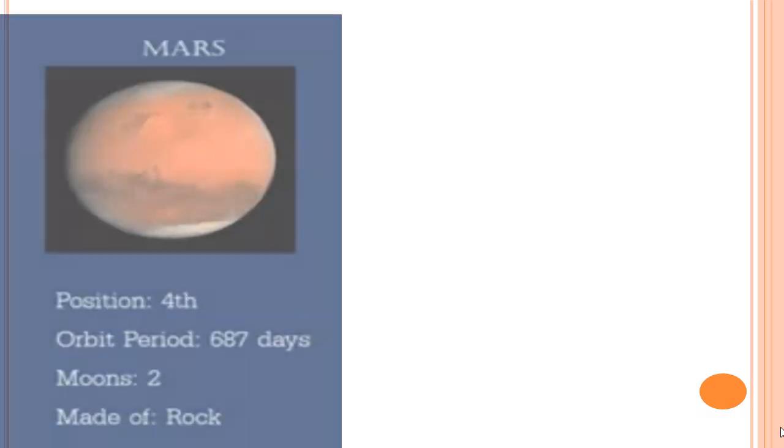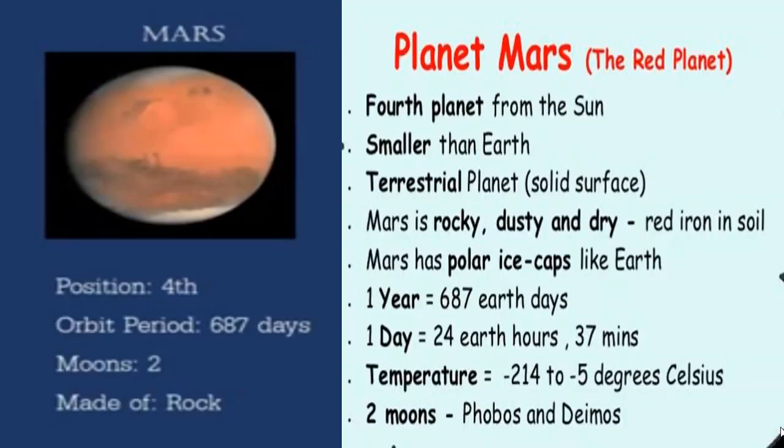And the next planet is Mars. It is also called the red planet. It is the 4th planet from the Sun, smaller than Earth. It is a terrestrial planet having a solid surface, meaning it is also made of rock. Mars is rocky, dusty and dry, and we can find red iron in the soil. Mars has polar ice caps like Earth.